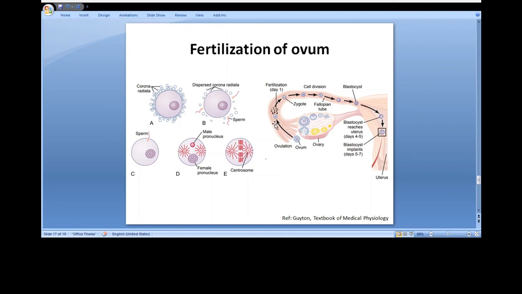Once a sperm has entered the ovum, which is still in the secondary oocyte stage of development, the oocyte divides again to form the mature ovum plus a second polar body that is expelled. The mature ovum still carries in its nucleus 23 chromosomes. One of these chromosomes is the female chromosome known as the X chromosome.